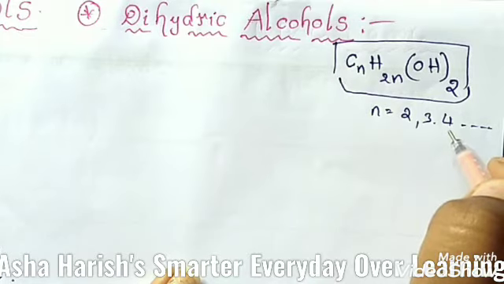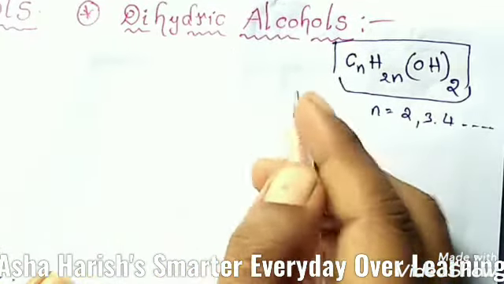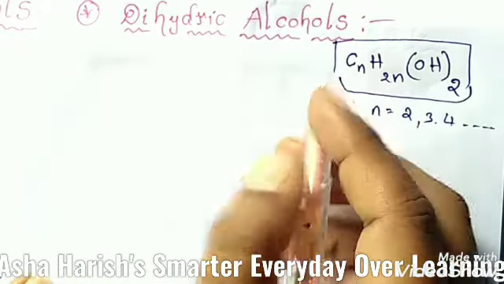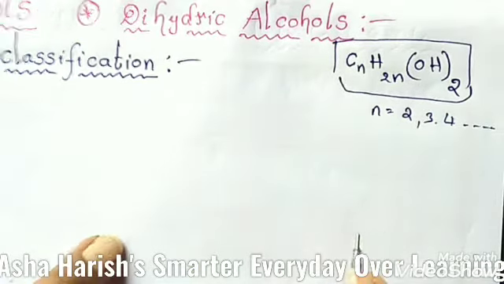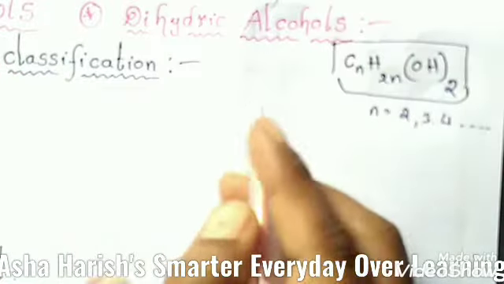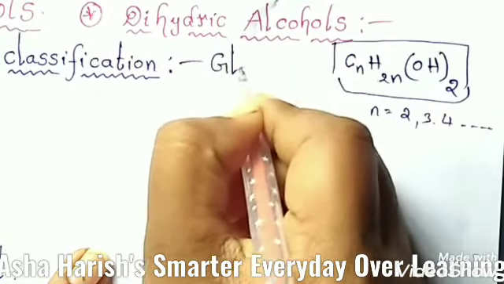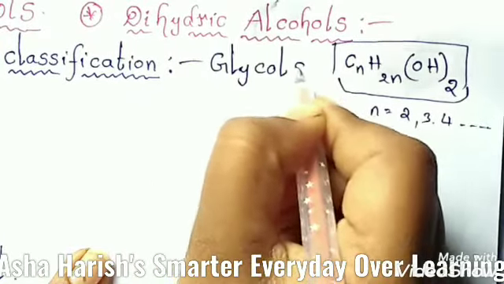And students, now let's see the classification of dihydric alcohols. Basing upon the sweet taste of these dihydric alcohols, these are known as glycols. It's a very important word here, students.